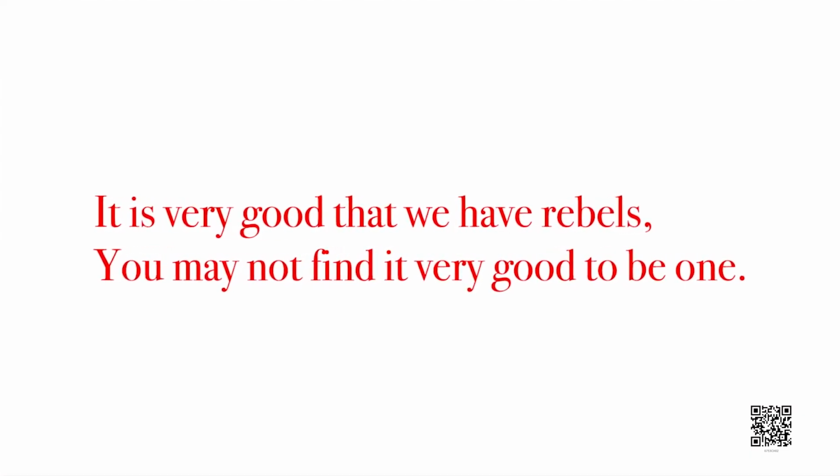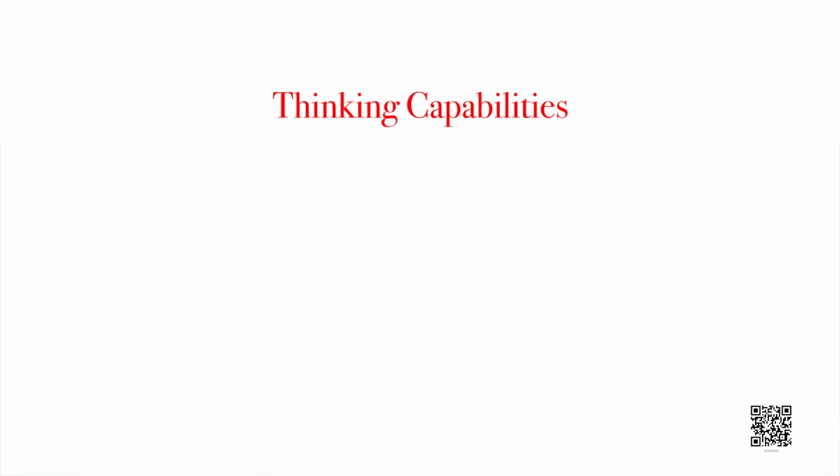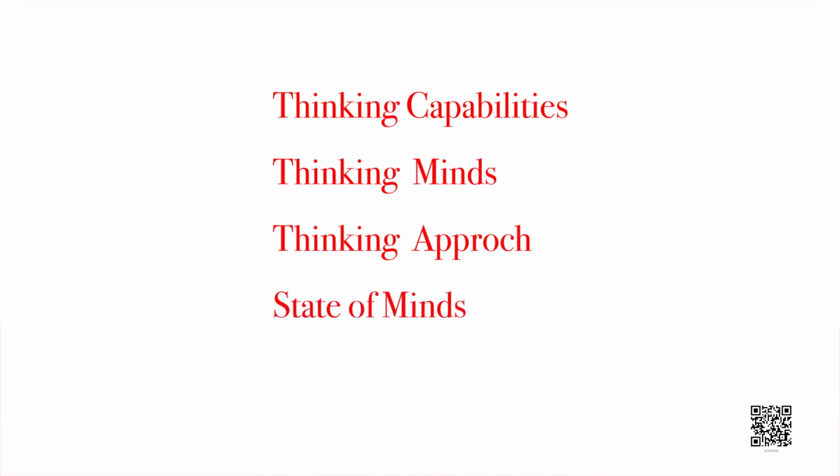As in the poem's last couplet we have read, it is very good that we have rebels, but you may not find it very good to be one. The poet is implying that it is very necessary for our society, for our community to have diverse thinking capabilities, diverse thinking minds, diverse thinking approach and different states of mind as well. But the poet in the last line of the poem is also implying the fact that being a rebel, being someone with a different opinion, is not that easy, because you will have to justify yourself. Also, you may have to face authorities. Write it down furthermore in your notebook.